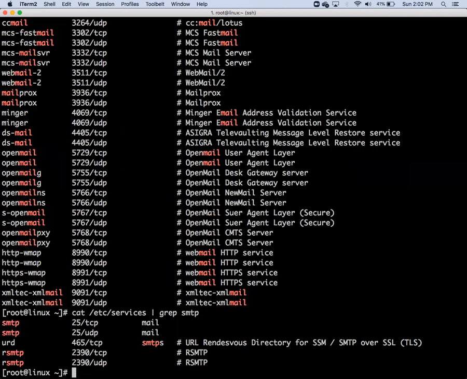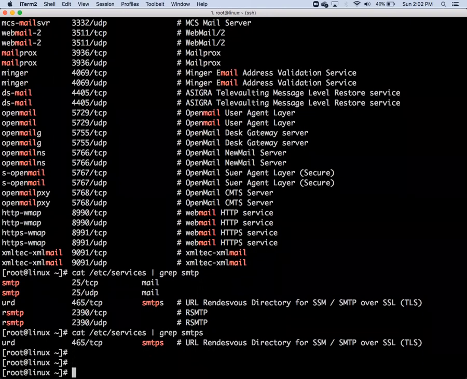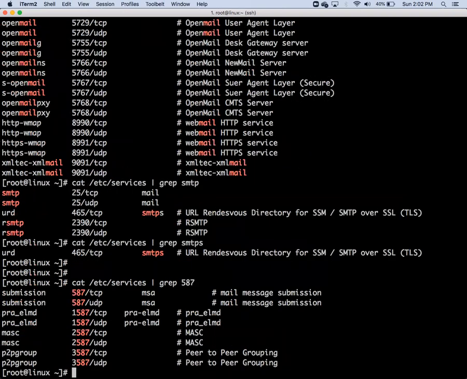So SMTP is there, RSMTP is there. SMTP is 25 for both TCP and UDP. What is SMTPS? 465. And you check for 587. What is 587? 587 is for mail message submission. This is a part of SMTP.